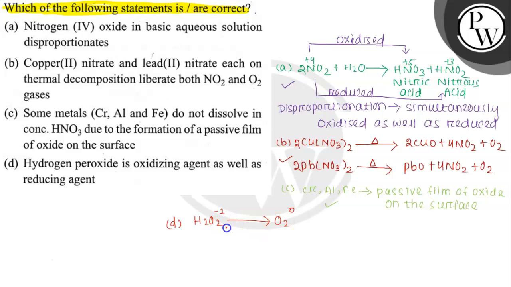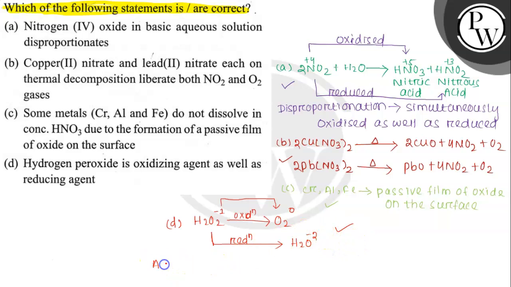So from -1 oxidation state it is oxidized to oxygen, that is 0 oxidation state, and here it is oxidation, and here reduction. It is reduced to water, -1 to -2 oxidation state. So it is an oxidizing agent as well as a reducing agent. It is a strong oxidizing agent but a poor reducing agent, but both oxidizing as well as reducing. So this statement is also correct.